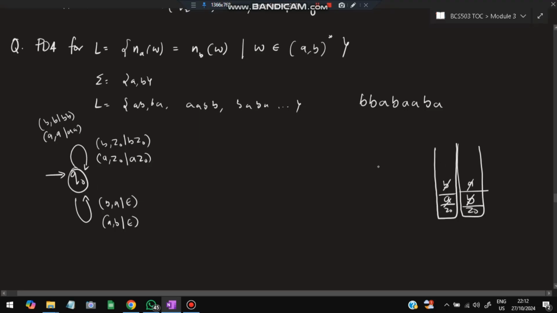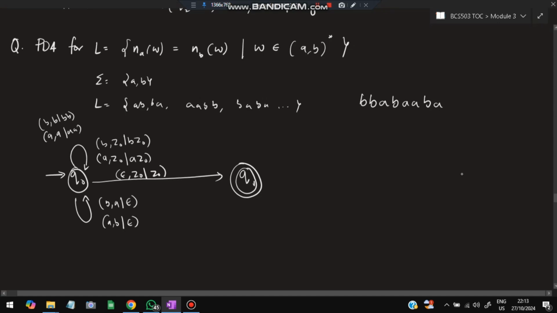Once we do all this and the input is over, we'll reach a state where the input is null and the top of the stack is Z naught. So here we'll reach a state where epsilon is there and Z naught is there. In that case, I'll keep it as Z naught only, and I'll reach the final state. Okay. So let's handle it for this case.